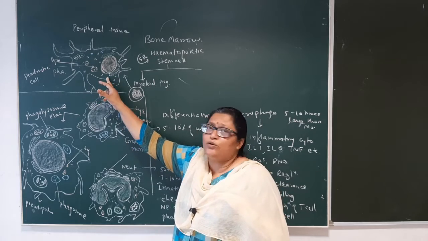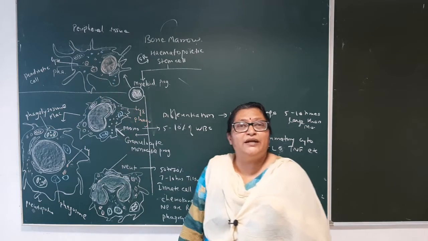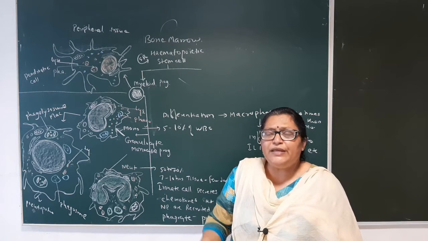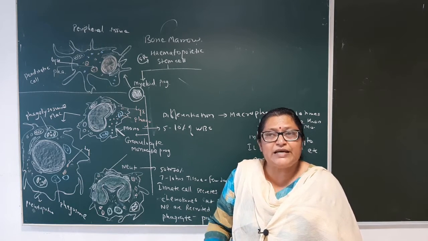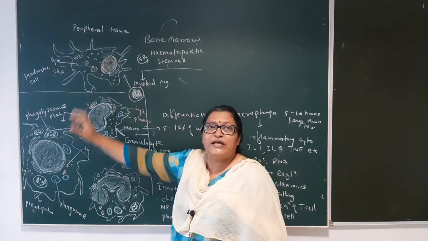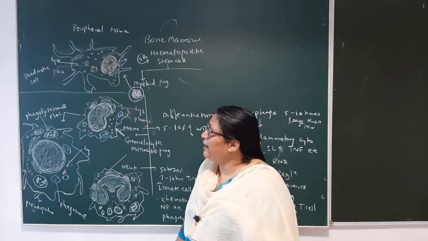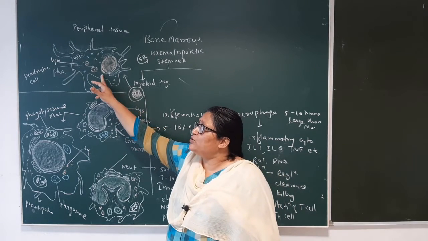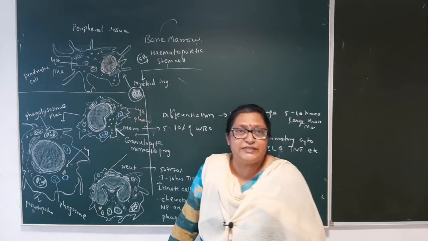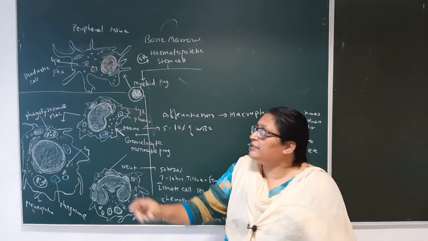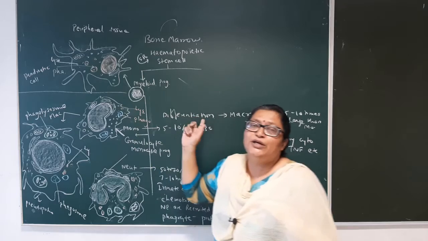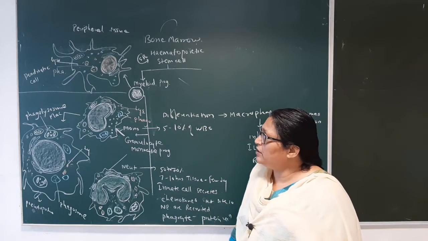What are lysosomes? Lysosomes are the suicidal bags of cells, or you can say that this is a bag which contains many proteolytic enzymes, nucleolytic enzymes. Many enzymes are present in the lysosome which act at the acidic pH. So with the help of these lytic enzymes, the antigen which is trapped here gets digested. A part of that particular antigen is then presented by the dendritic cell further to the T cell.